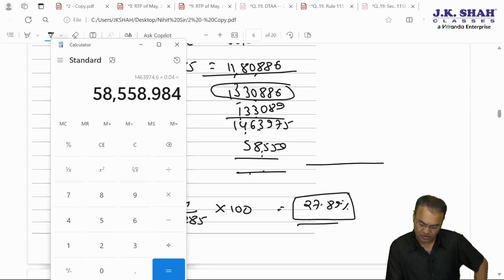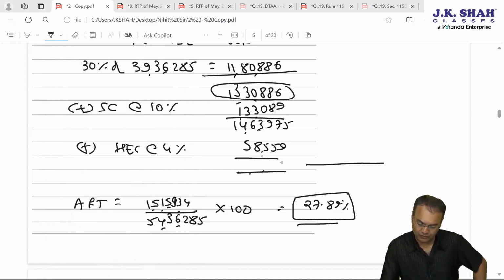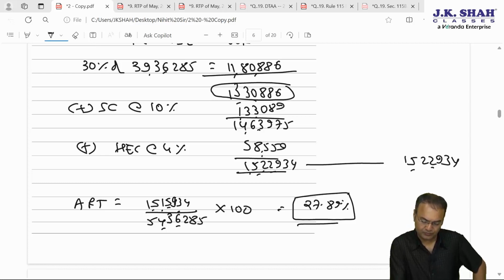Okay, this plus 1463, 975, 1522, 534. Average rate will also undergo changes. Everything will have to be changed. You know, small mistake.